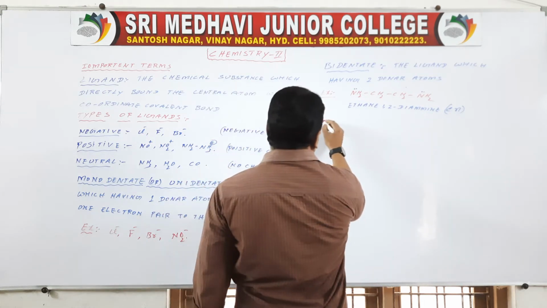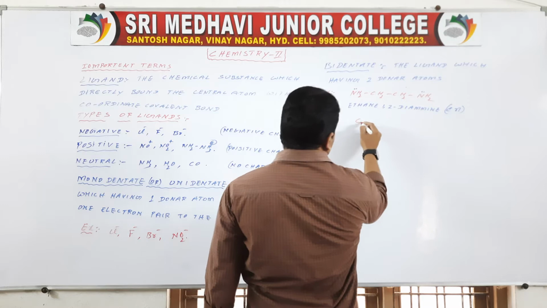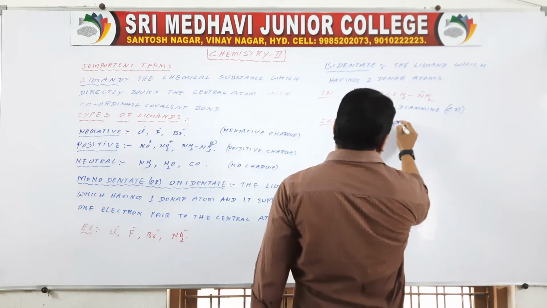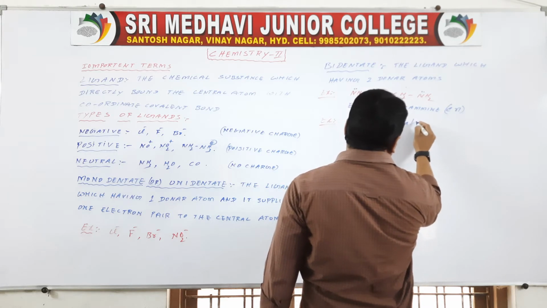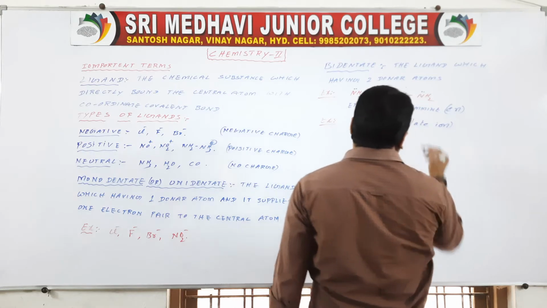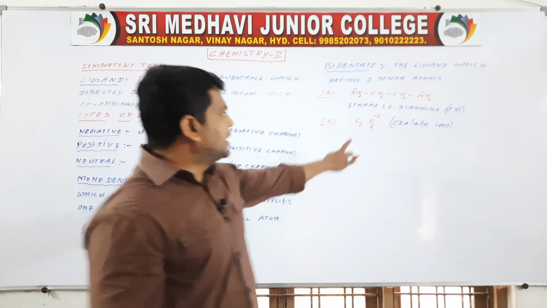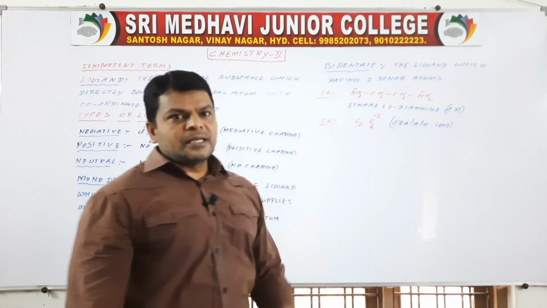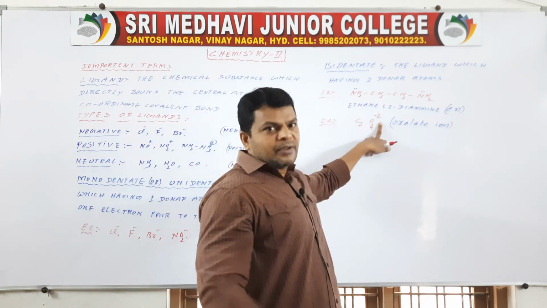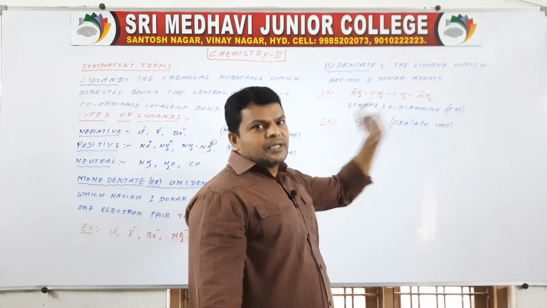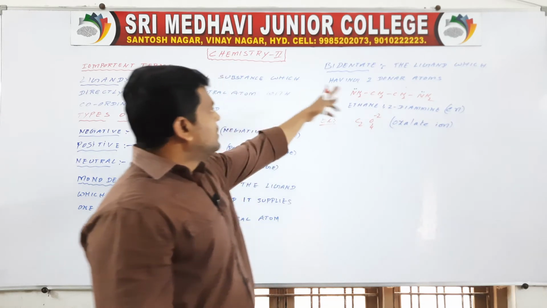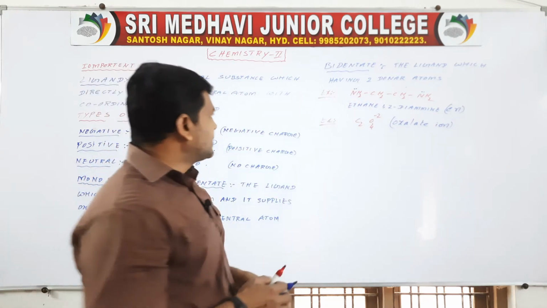Next, one more example, C2O4 2 minus. It is nothing but the oxalate ion. Here the oxygens are the donor atoms. Two oxygens have two electron pairs which they donate. So these are bidentate ligands.